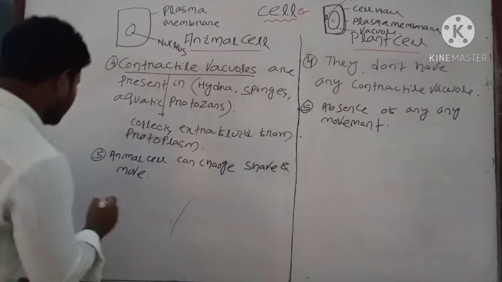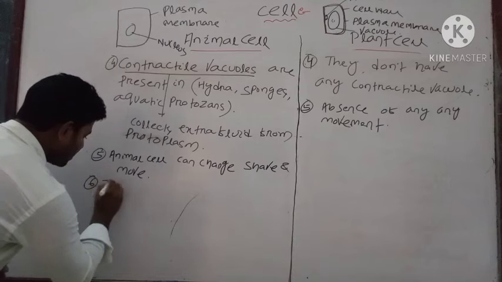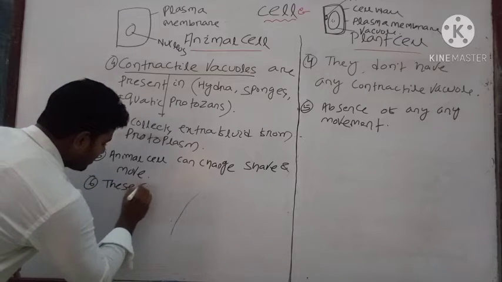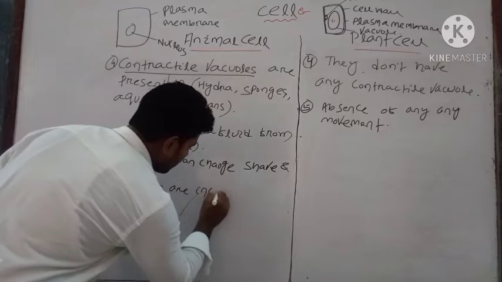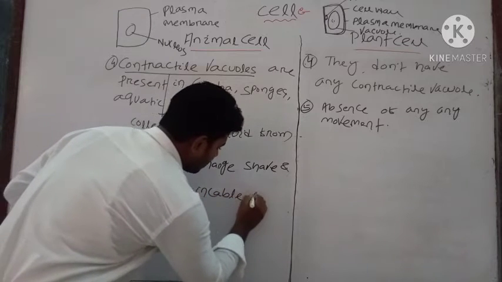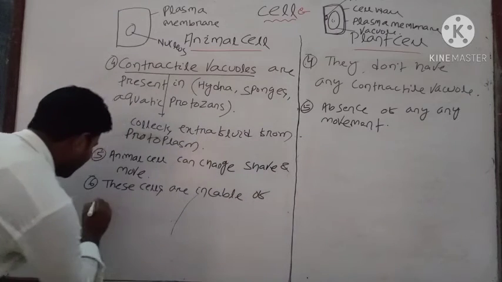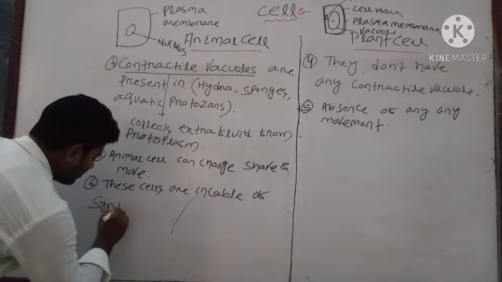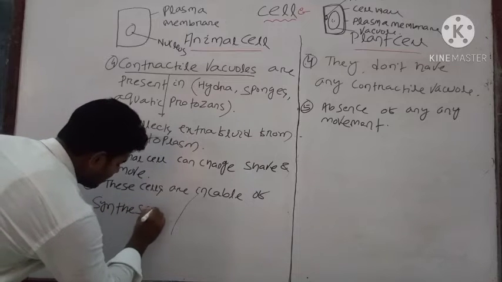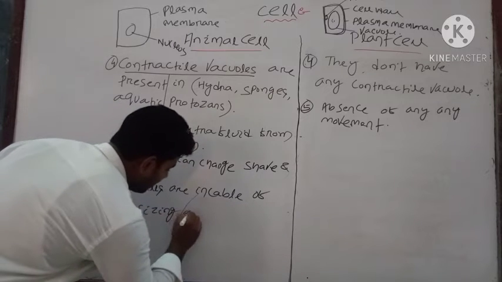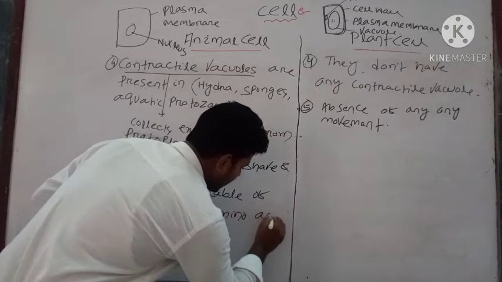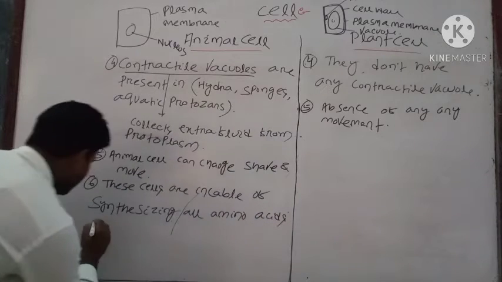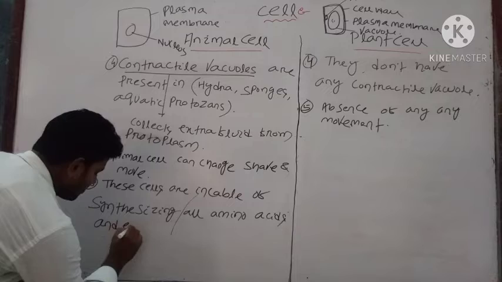Here these cells are incapable of synthesizing all amino acids and enzymes.